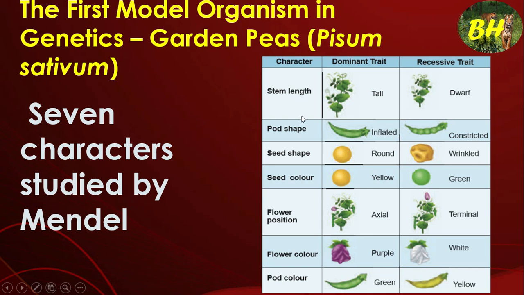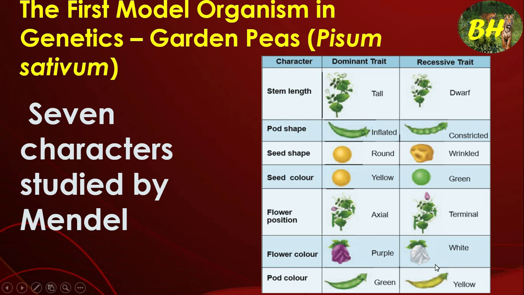Flower characters are 2: flower position and flower color. Then we come to fruit: fruit shape and fruit color, also 2 characters. After fruit, seed shape and seed color are also 2 characters.